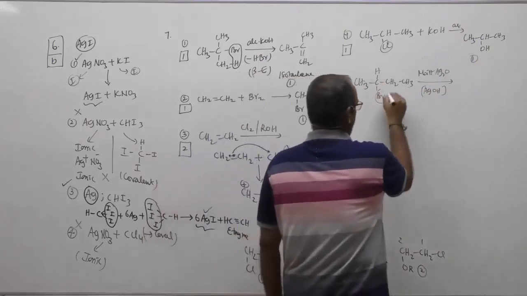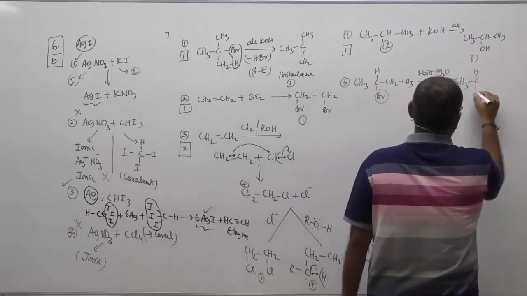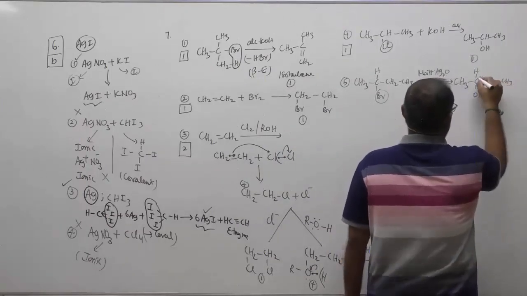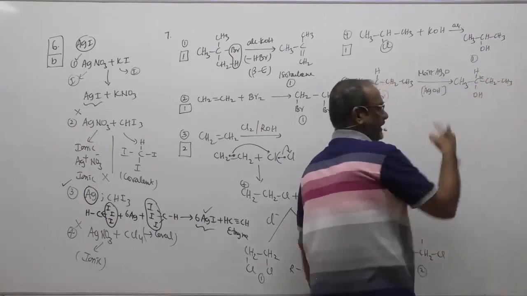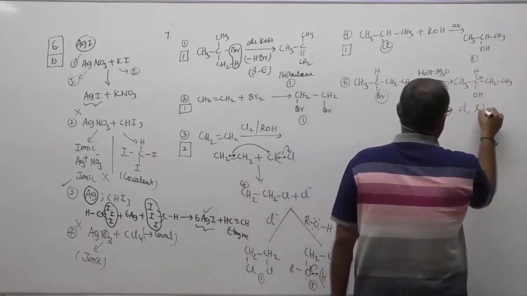It will convert your bromine to what? Your corresponding alcohol. Therefore, we will have CH3CHOH and your CH2CH3. Now this carbon is asymmetric. It is optically active. Therefore, it will have a D isomer. It will also have an L isomer.